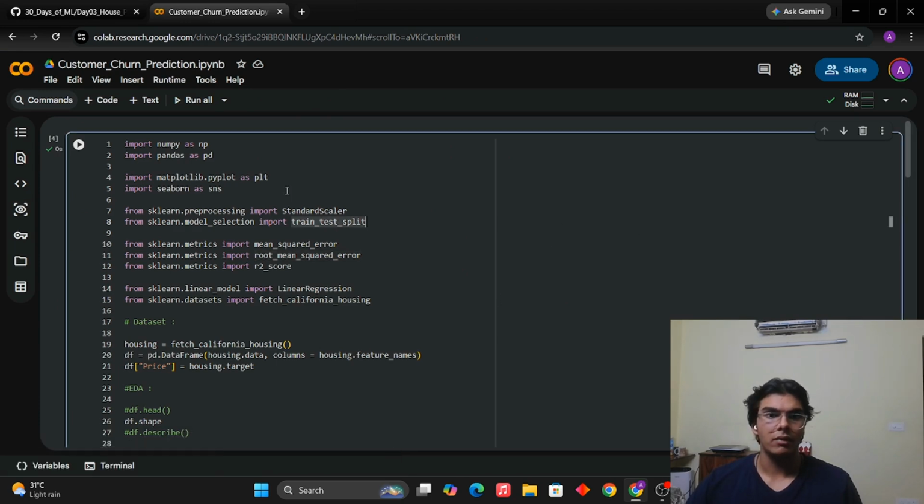First of all, the libraries are imported: typical NumPy and Pandas, the greatest. We have matplotlib and seaborn, both for visualization. Sklearn, like I said, until we head on to deep learning, sklearn is going to consist of everything we need. Supervised machine learning, unsupervised machine learning, everything we can import from sklearn itself. For deep learning, we'll maybe require TensorFlow, PyTorch, stuff like that. But till then, everything is sklearn.